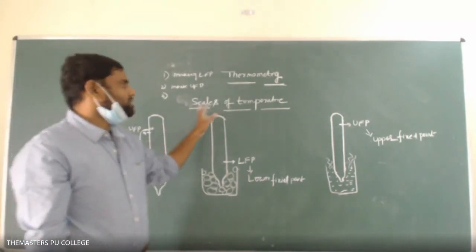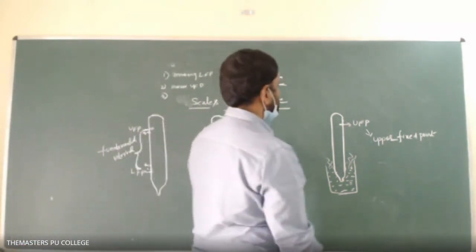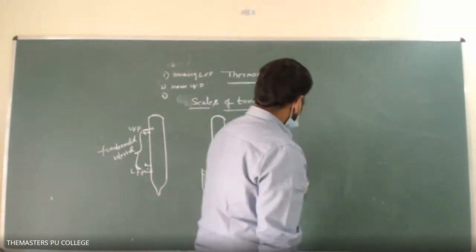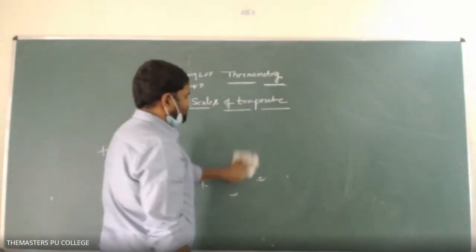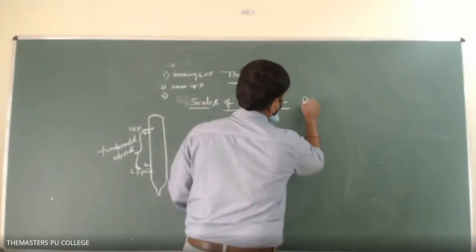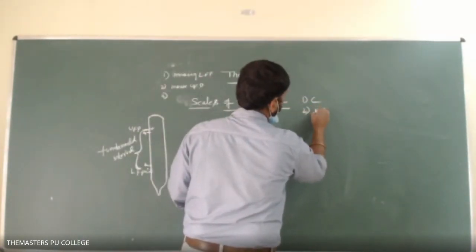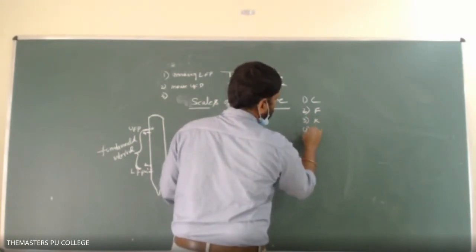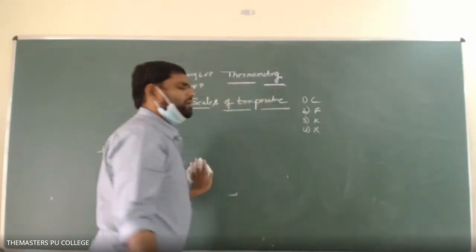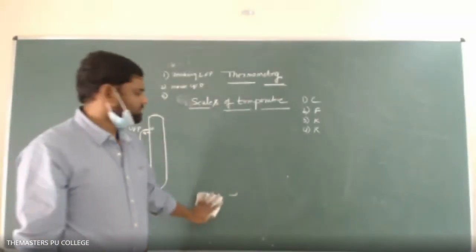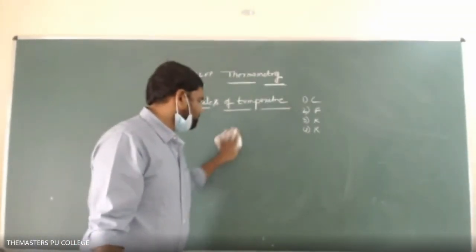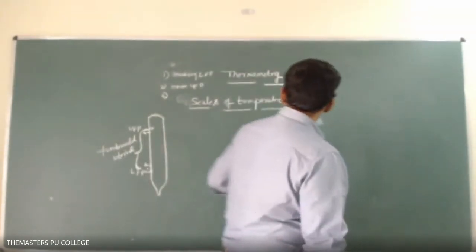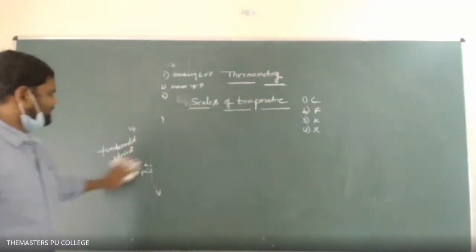So let us see what the different scales of temperature are. There are four scales of temperature. One is the Celsius scale, second is the Fahrenheit scale, third is the Kelvin scale, and fourth is the Reaumur scale. The Rankine scale and other scales also exist. You can also make your own scales, say scale X, scale Y, scale Z, or anything.